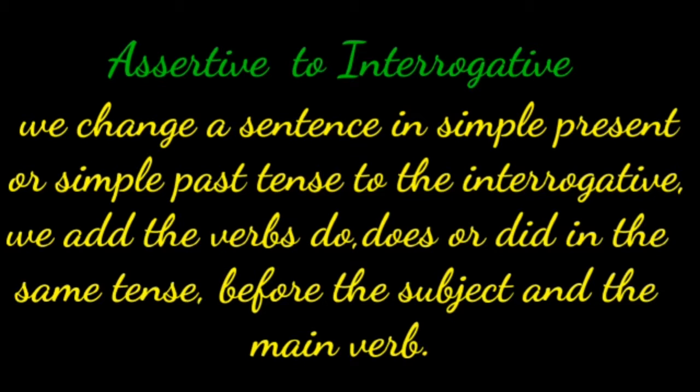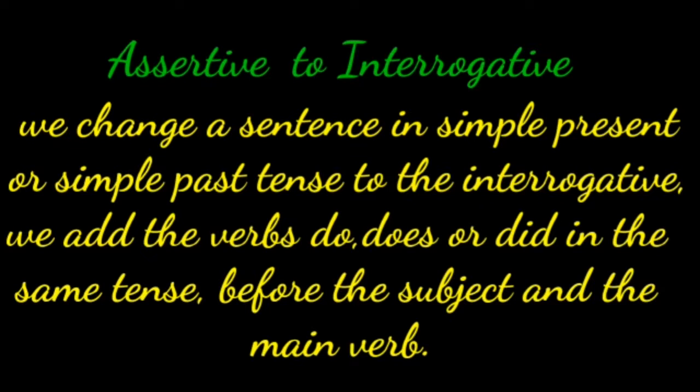Children, listen carefully. We can change one type of sentence to another. The first one is assertive to interrogative. Let's see how to change. We change a sentence in simple present or simple past tense to the interrogative. We add the verbs do, does or did in the same tense before the subject and the main verb.